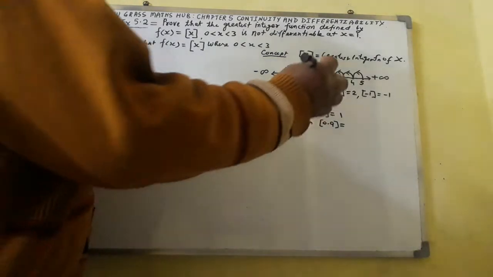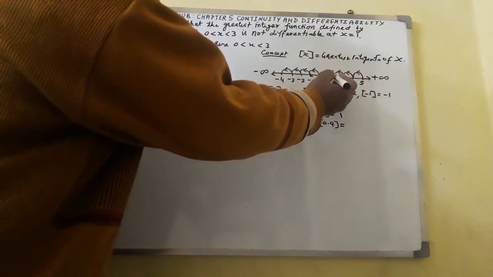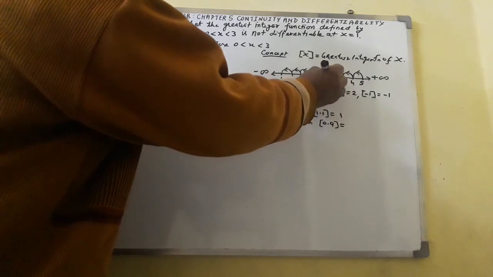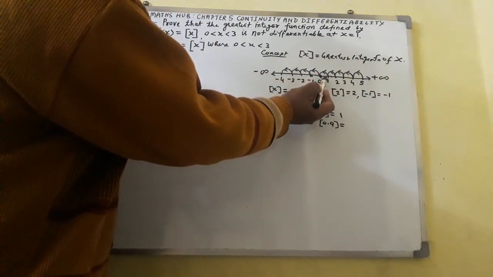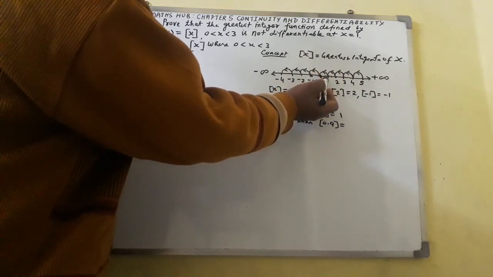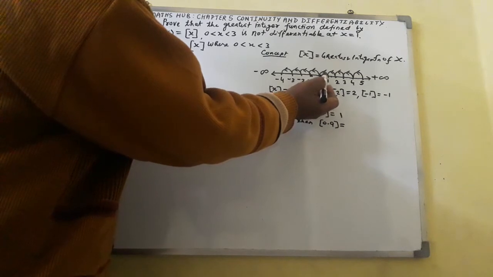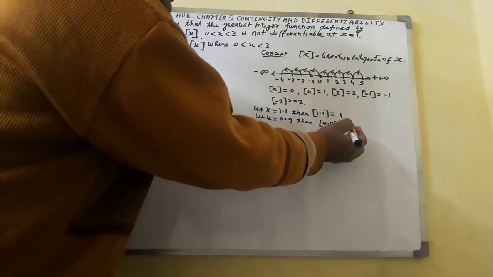Somewhere 0.9 will lie on the number line, at this point. The greatest integer function of 0.9 will become 0.